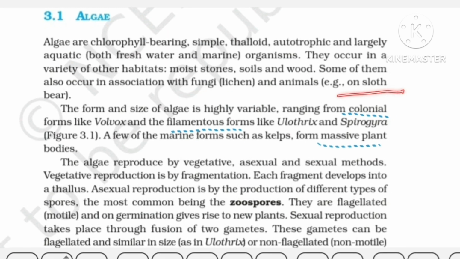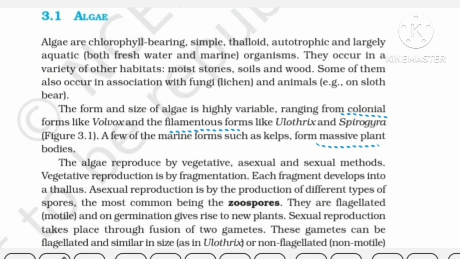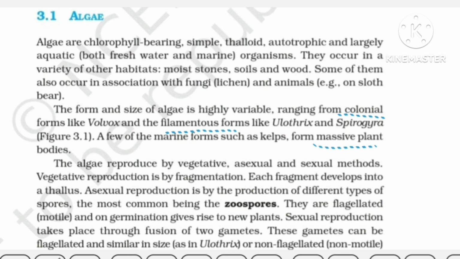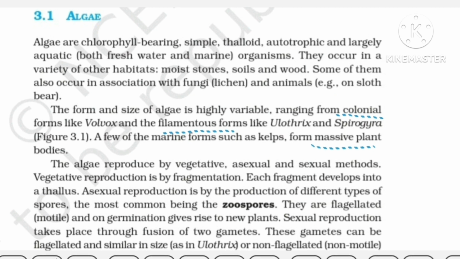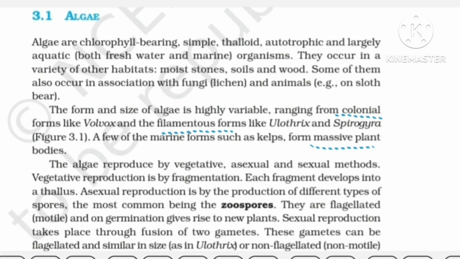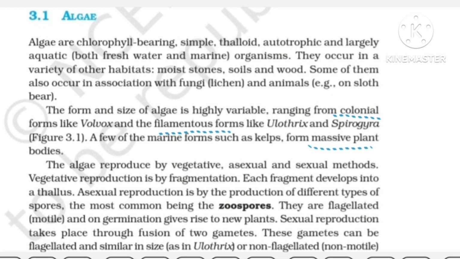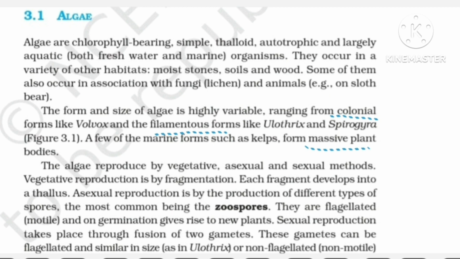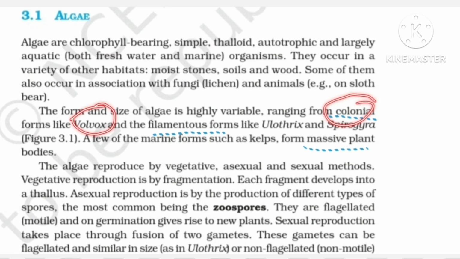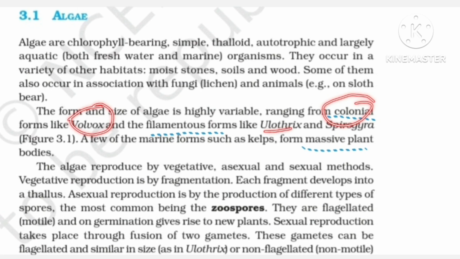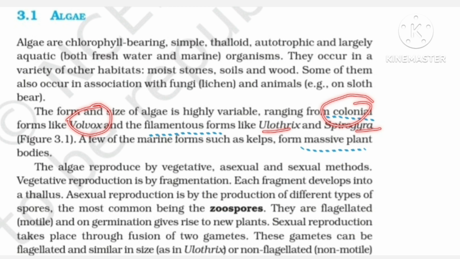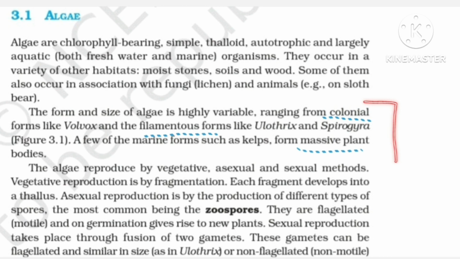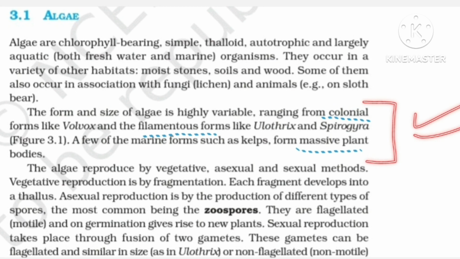The second paragraph is an important one. Questions can come from here because they have told you the various forms and size of algae. So there are various forms, like it might be colonial, it might be forming huge massive plant bodies, and it might be filamentous as well. They have written here that colonial forms are volvox, the filamentous forms are Ulothrix and Spirogyra, and a few of the marine forms like kelps, they form massive plant bodies. So this one is an important paragraph, so you have to do this.